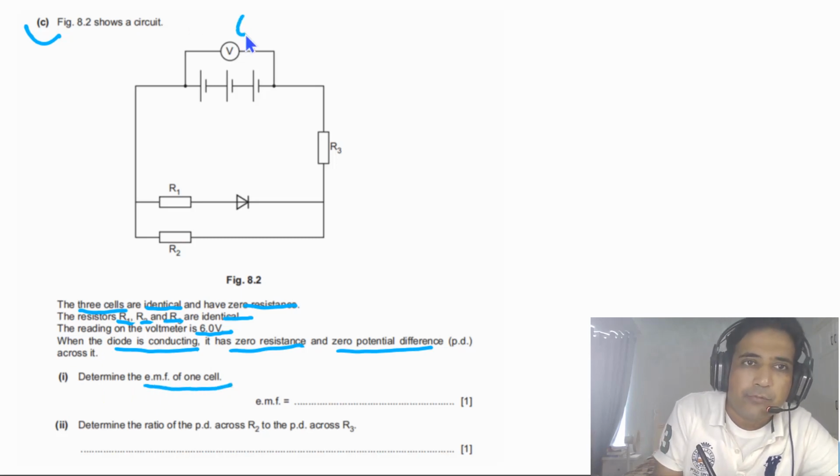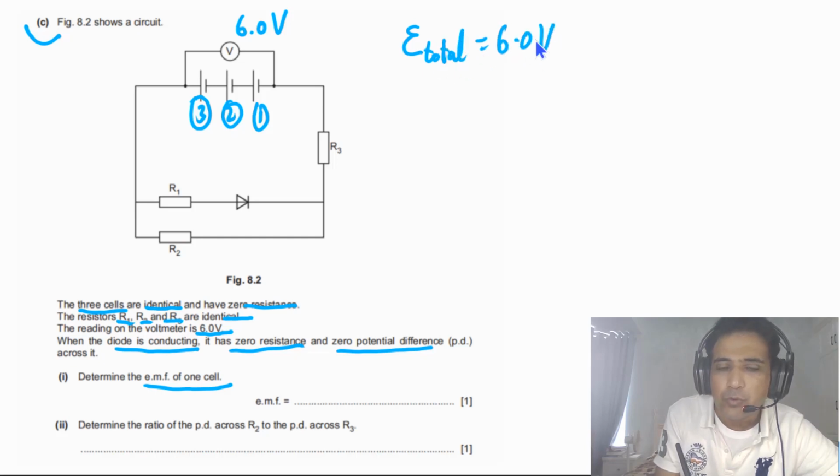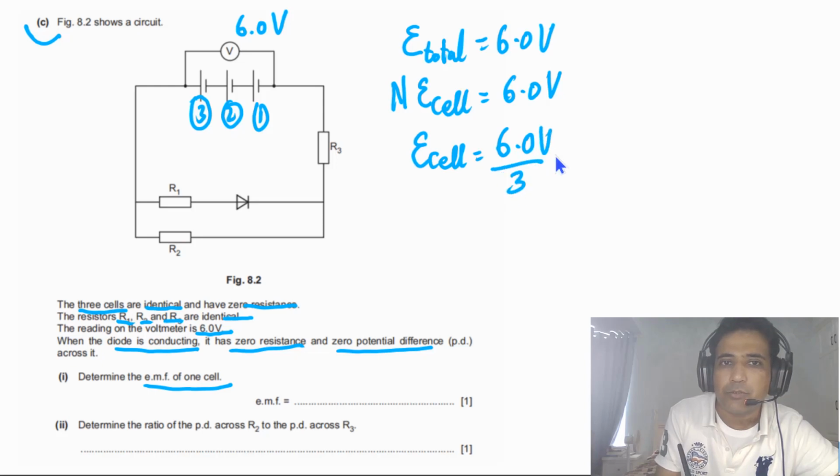So we have the EMF of these three cells, that is equal to 6.0 volts. So we have one cell here, two cells, this is the second one and this one is the third one. So simply we can say in this case total EMF is equal to 6.0 volts. So we can say n times EMF of a single cell is equal to 6.0 volts. So from here we can find the EMF of a single cell. This has to be equal to 6.0 volts divided by 3. So we will get 2.0 volts. So the final answer we can write is 2.0 volts.